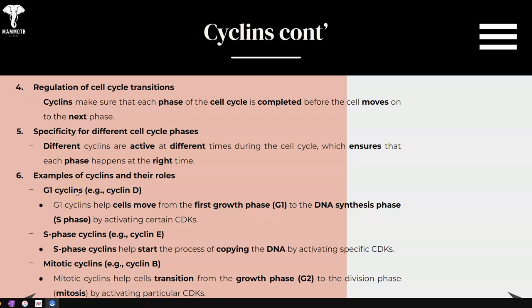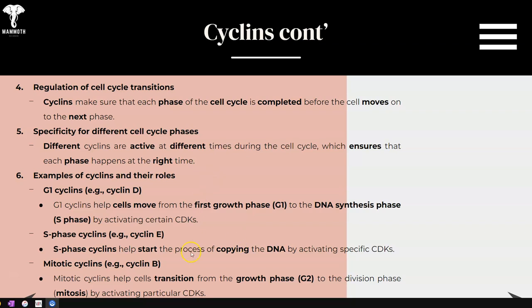Obviously it happens during primary growth, or G1, or Gap 1. These cyclins help the cells move through the first phase of G1 to the DNA synthesis phase by activating certain CDKs. Another one we're going to talk about is the S-phase cyclins, or cyclin E. S-phase cyclins help start the process of copying the DNA by activating other specific CDKs. We're not going to get into the detailed specifics of the CDKs and their molecular makeups at this point.